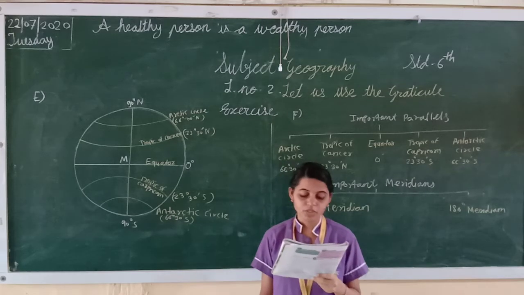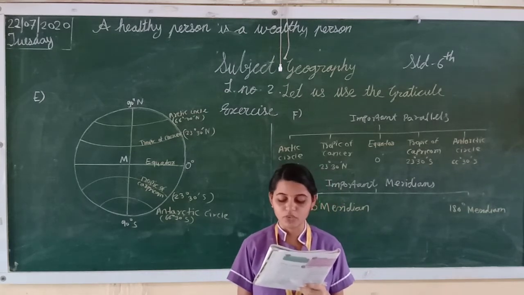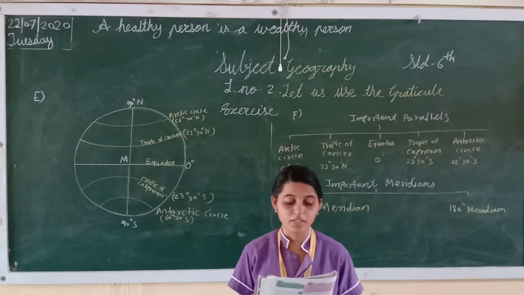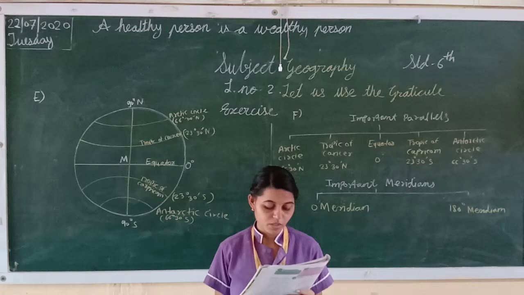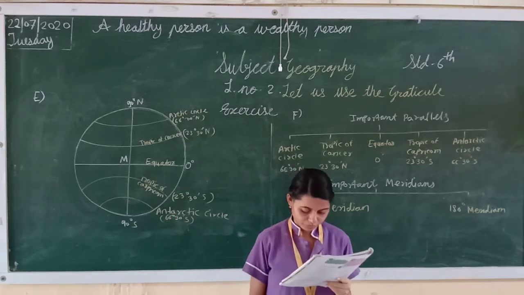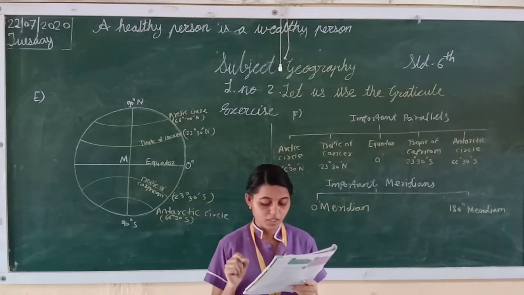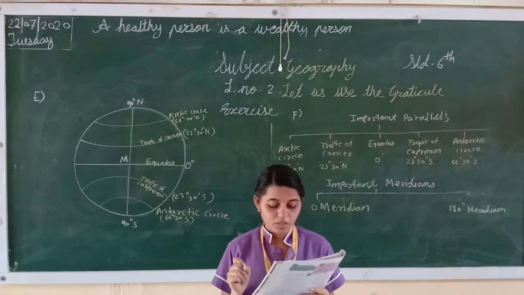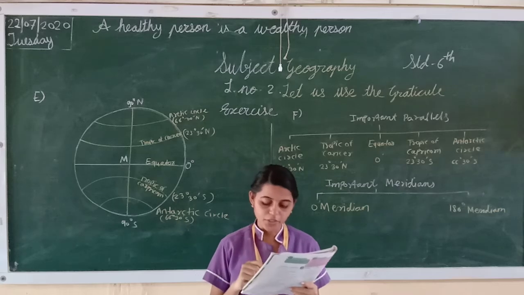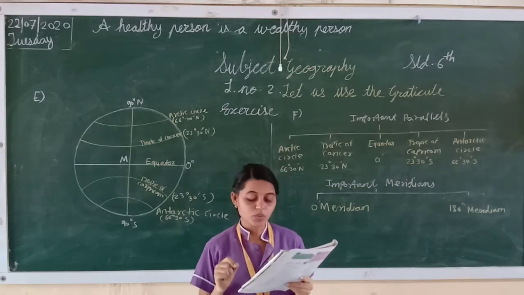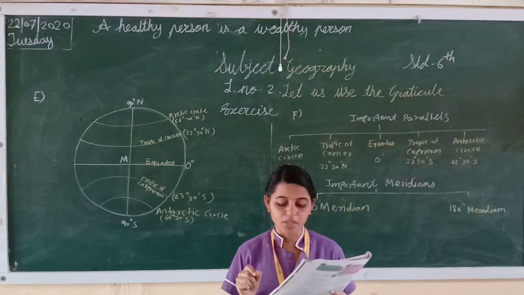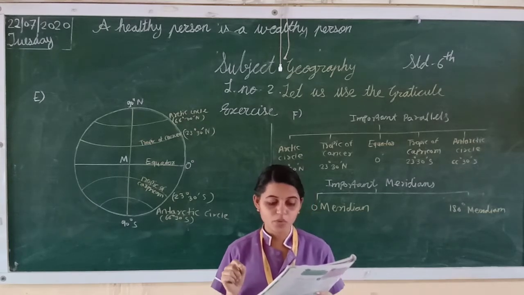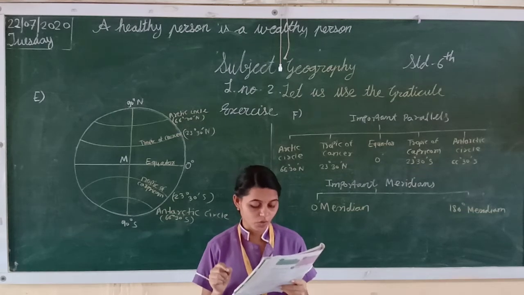Now next one, find and write down the extent of the following. Okay, with the help of the internet and mobile we have to find out. Okay, here is Maharashtra: 16 degree 4 minutes north latitude to 22 degree north latitude, and longitude.